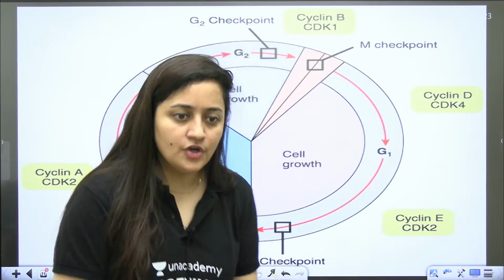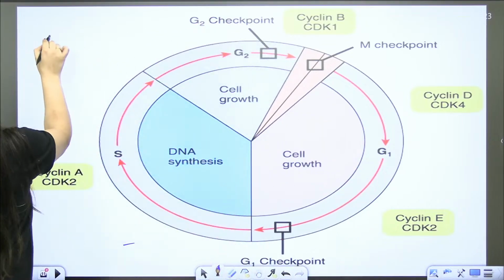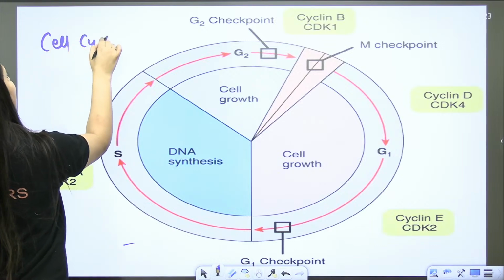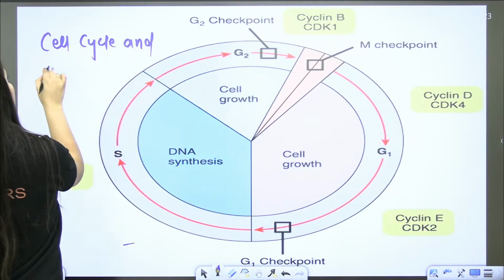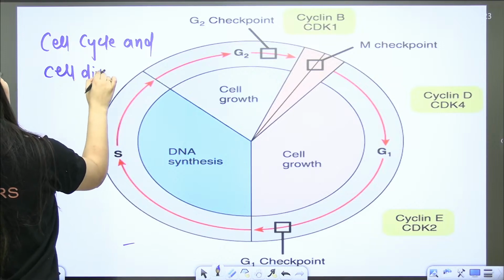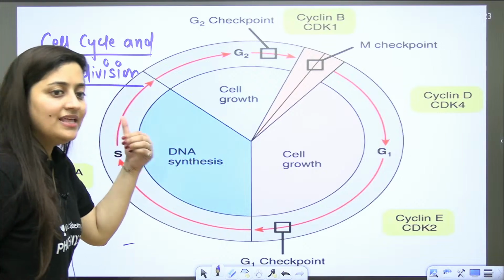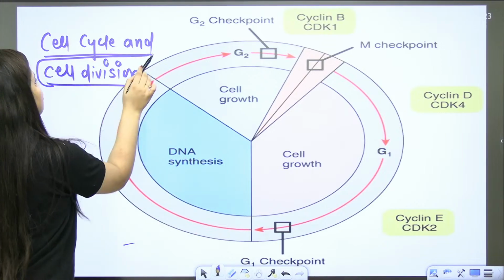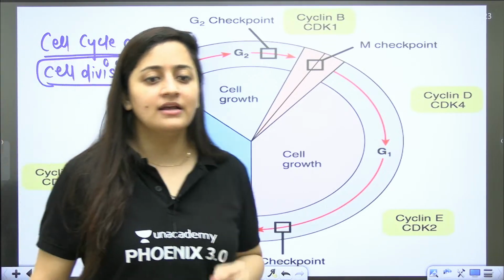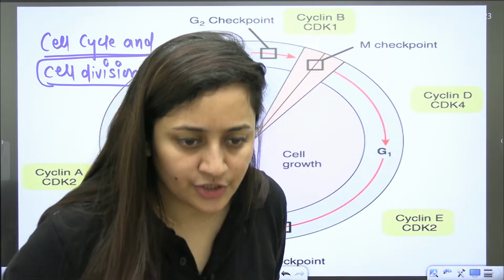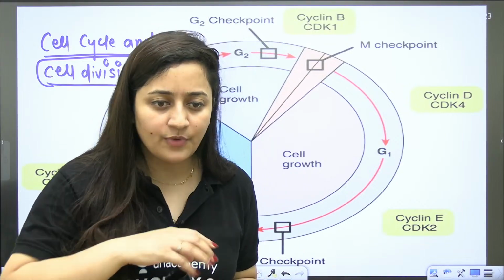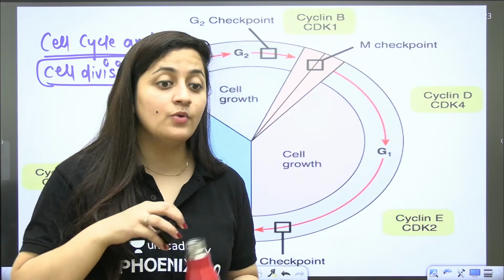Okay, so now let's revise the topic. You know that the chapter name is cell cycle and cell division. Am I right? What is the chapter name, students? It is cell cycle and cell division. In the last class, I told you why cell division is important. If you are a consistent student, can you answer this question? Tell me quickly.